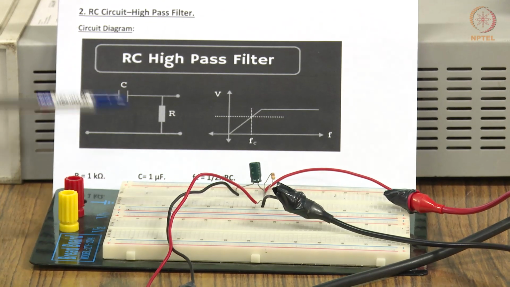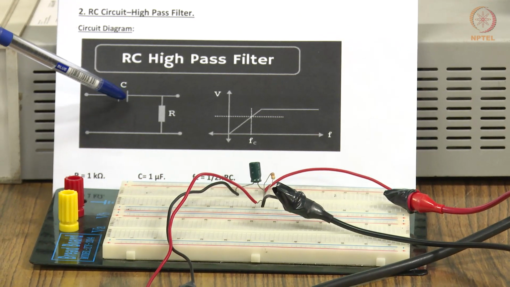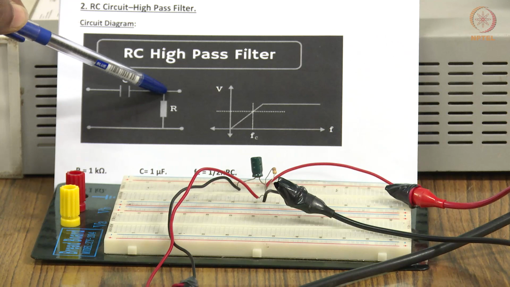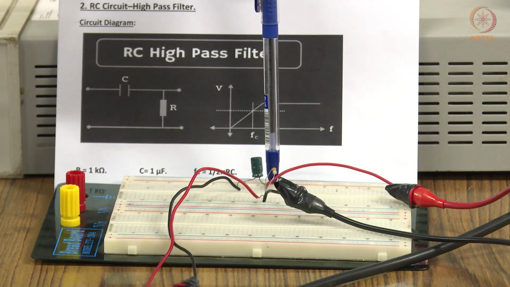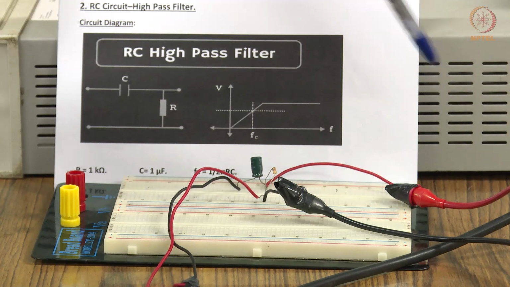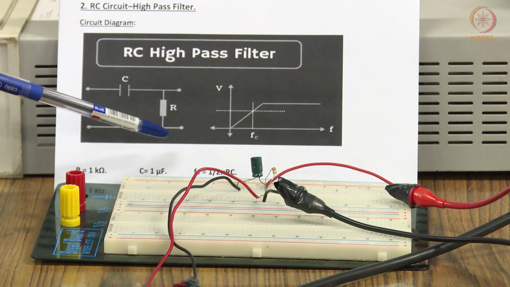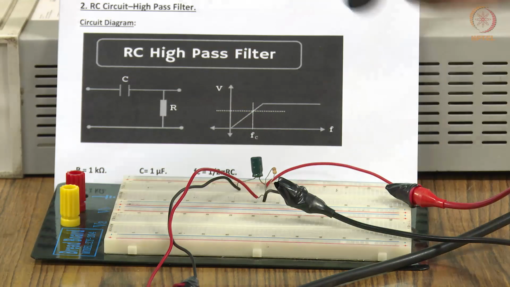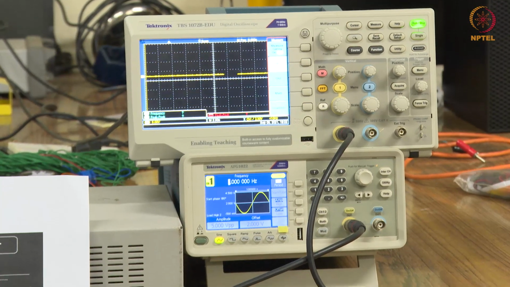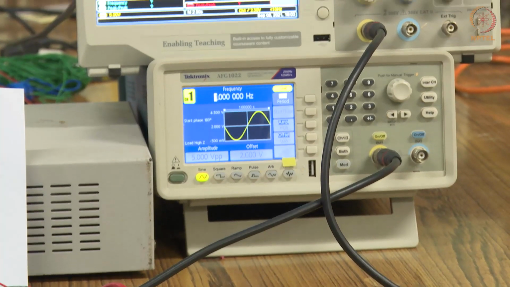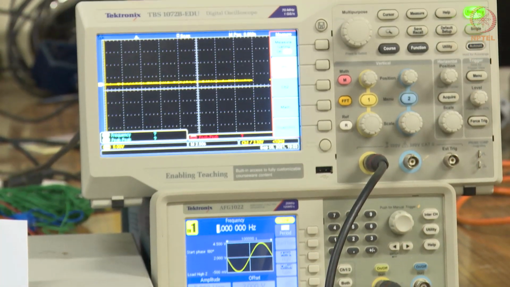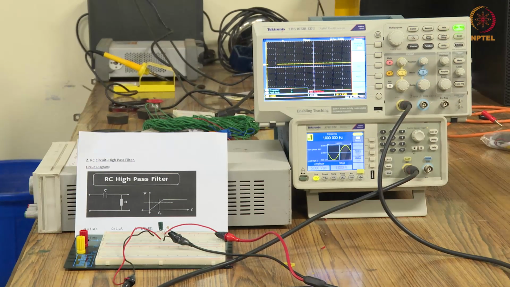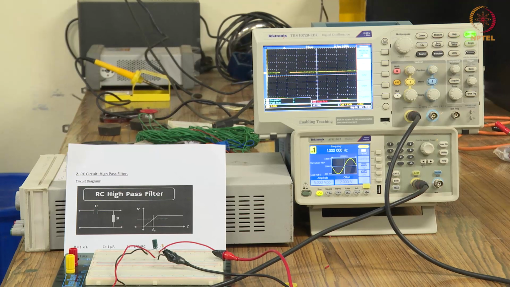The output is taken from the capacitance's second end and the resistance's first end, which are connected together at a particular node. That is where the output positive is taken. The ground is already a common one, so from the common ground itself, it's taken to the output device. Here, as the name itself says, we are going to see the high pass filter, which means it will allow only the high frequency signals. Alternatively, it does not allow the low frequency.